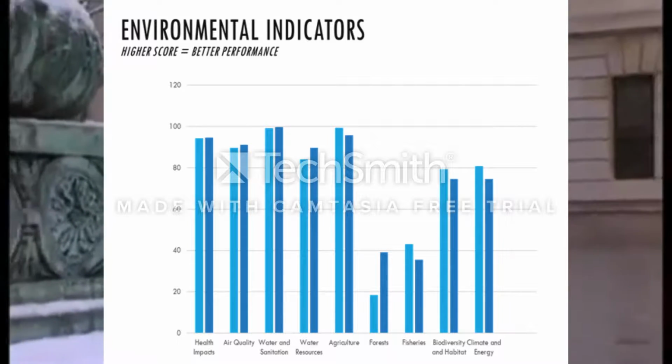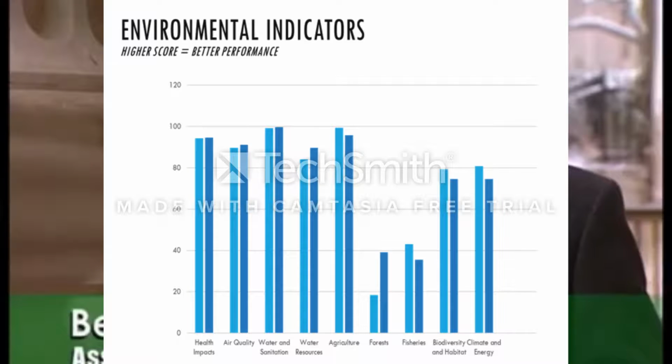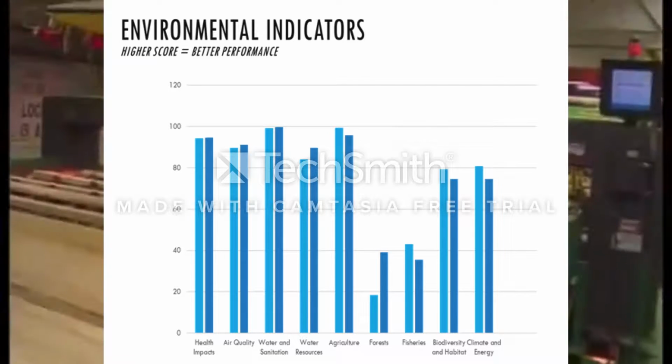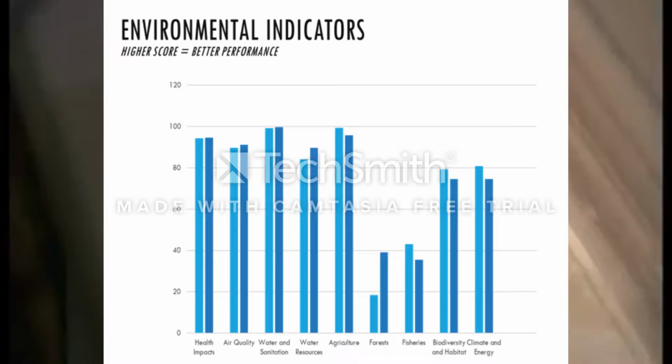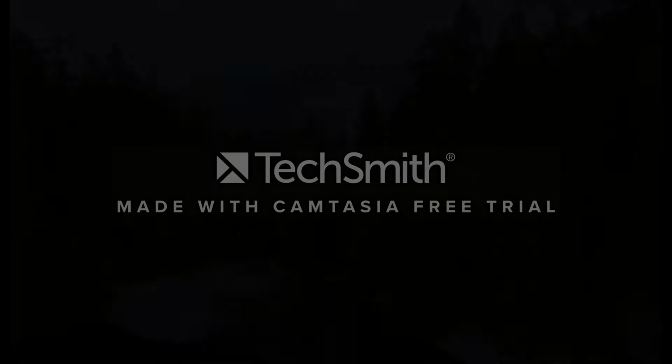The Canadian government, along with industry, non-government organizations, and individuals are all taking action, doing their part to reduce emission of harmful air pollutants from human sources. Another indicator is water and sanitation. Water and sanitation tracks the proportion of the population with access to safe drinking water and sanitation infrastructure.